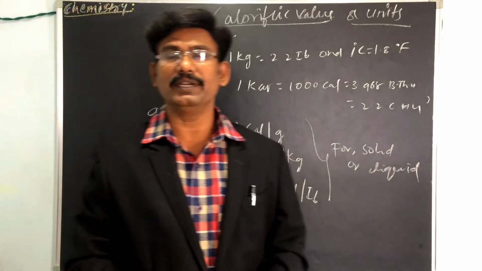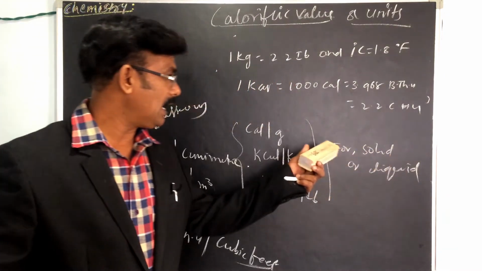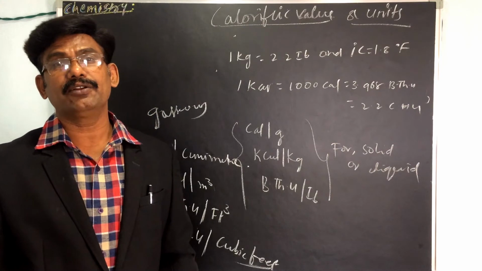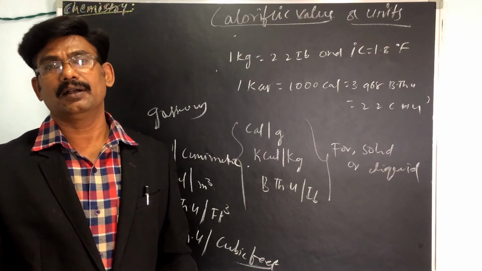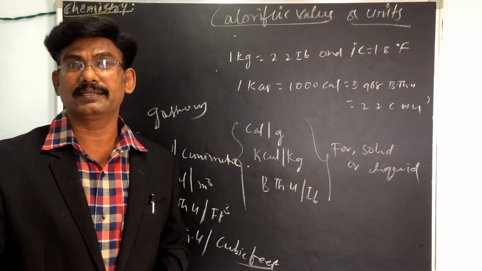Gaseous fuels are expressed in these units, and solid and liquid fuels have to be expressed as before.